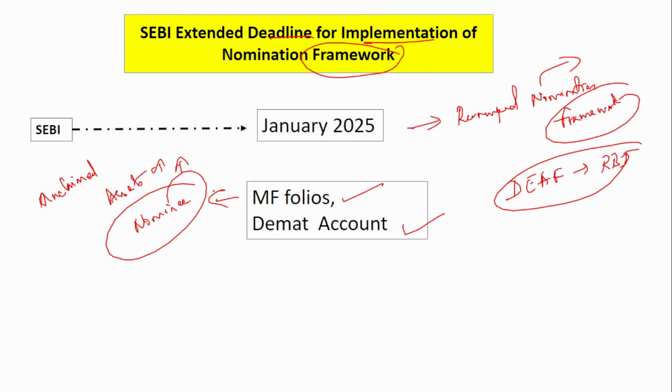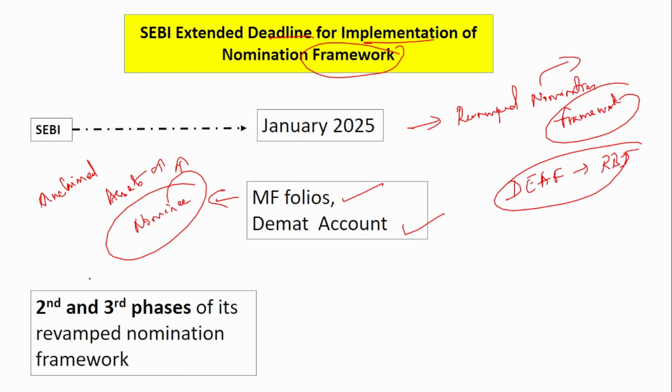Okay. So if you see, it was supposed to be implemented previously itself. Now the deadline for it has been extended. So the second and the third phases of its revamped nomination framework, okay, the second and the third phases of this nomination framework have been extended.